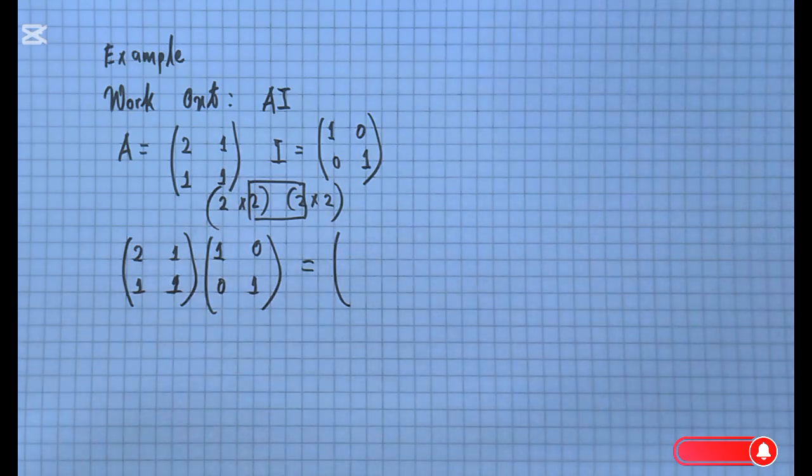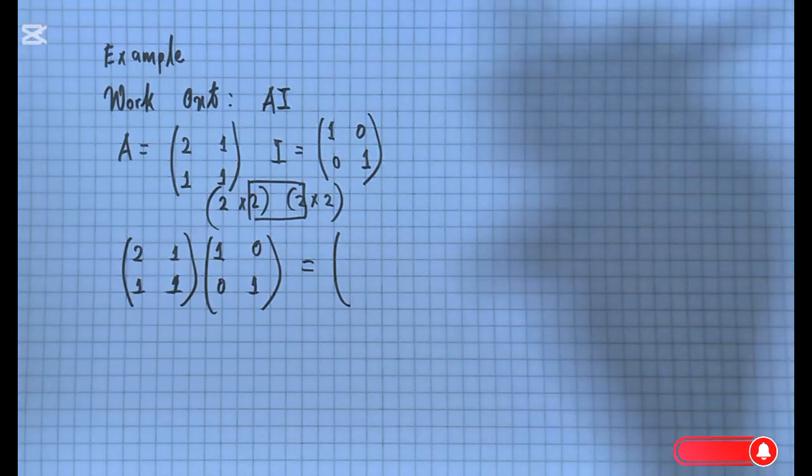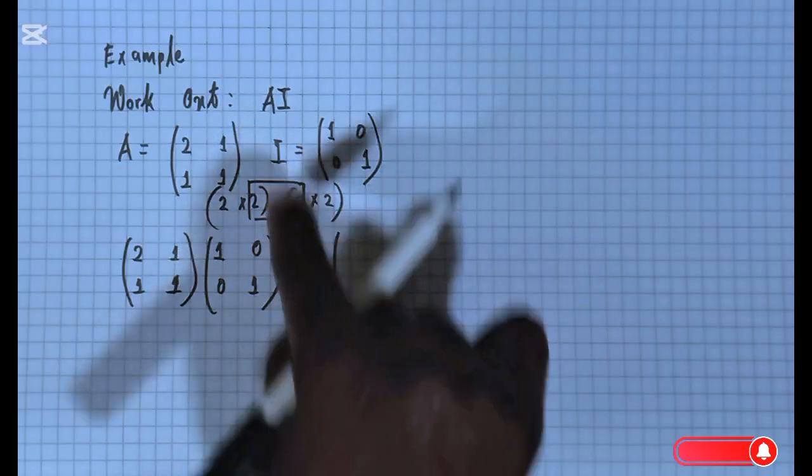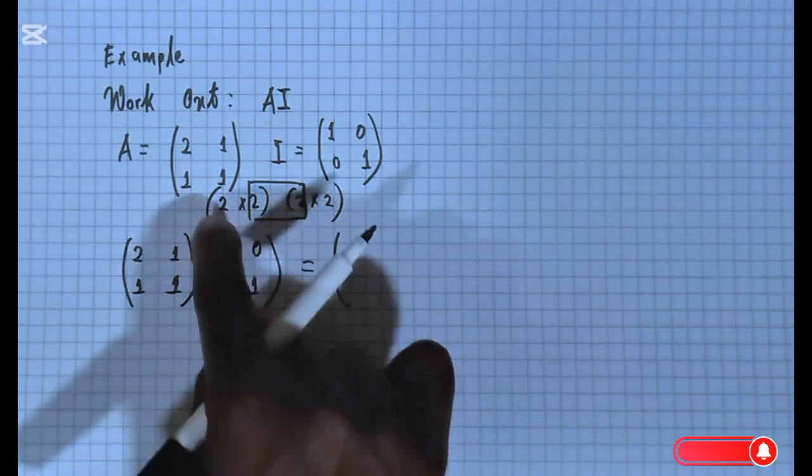Because an identity is the same as having 1. So it's like a matrix multiplied by 1, so there's really not going to be any change. So we're expecting that our answer here will be the matrix A, because we are just multiplying the matrix by 1. All right, so rows multiplying column.